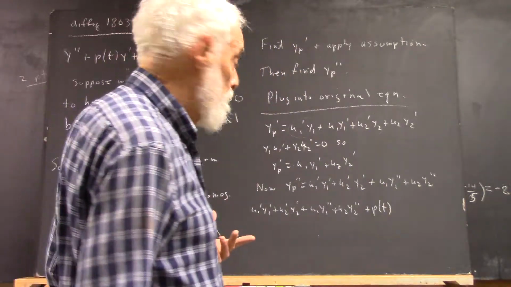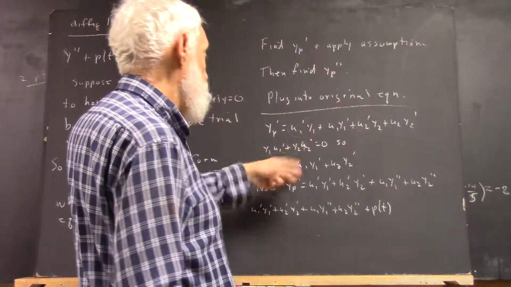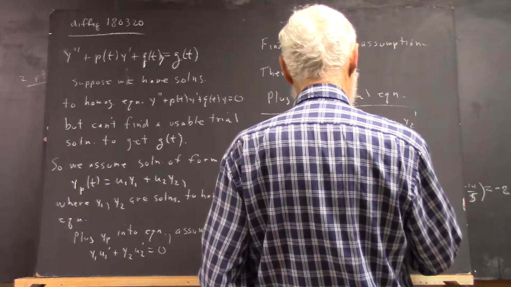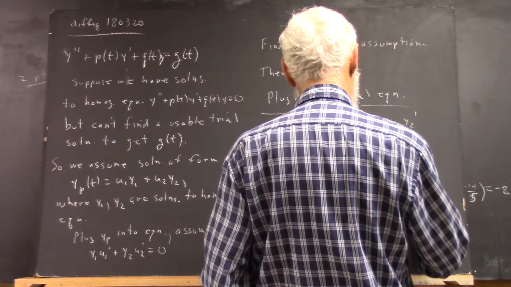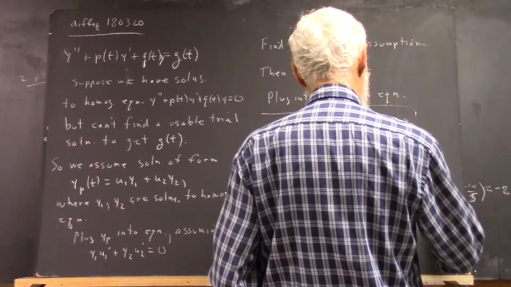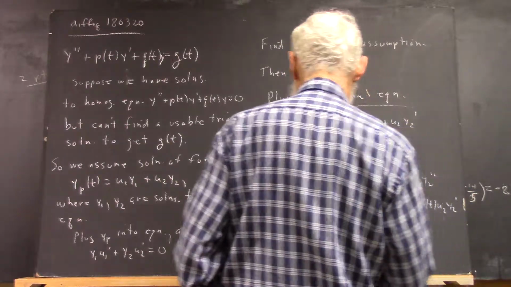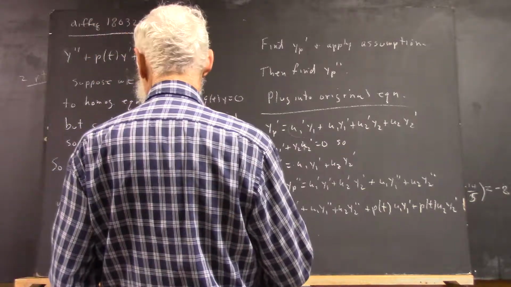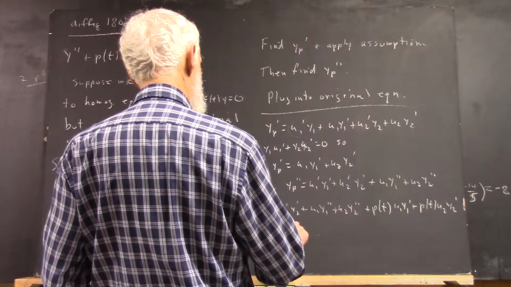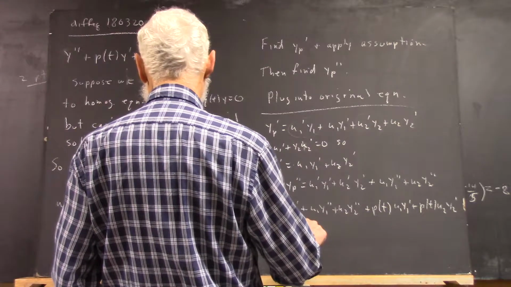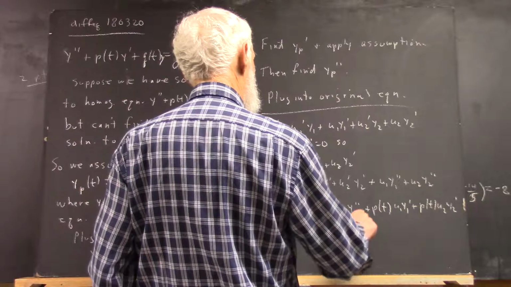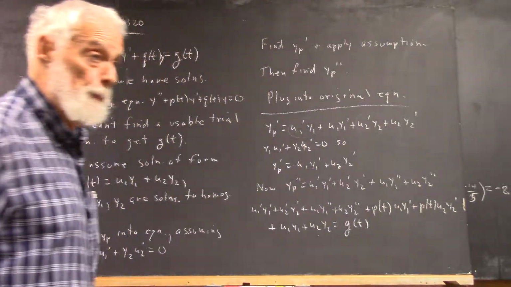Now you write out all the terms, because there are only two of them: u1 y1 prime plus p of t u2 y2 prime, plus then your yp, which is u1 y1 plus u2 y2, and that should equal g of t, right?